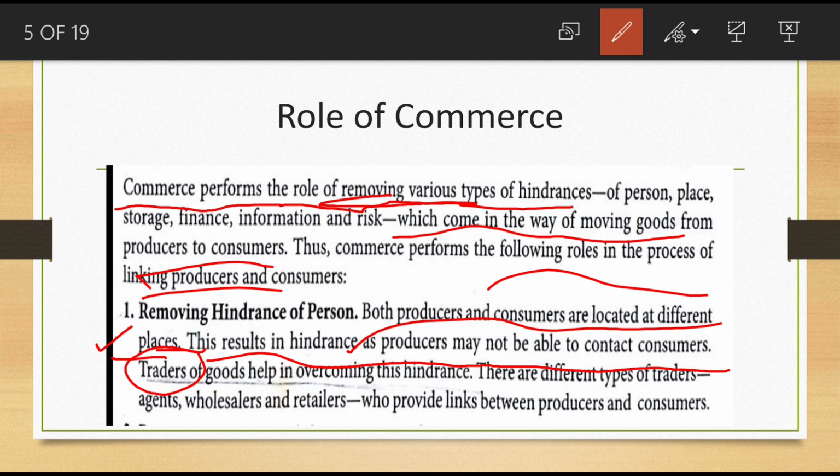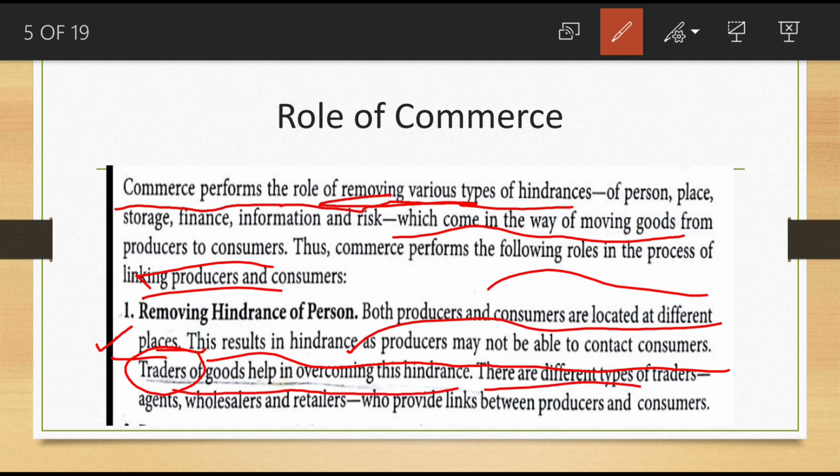In between are wholesalers and retailers. With their help, we can remove the hindrance of person. So traders of the goods help to overcome this hindrance.